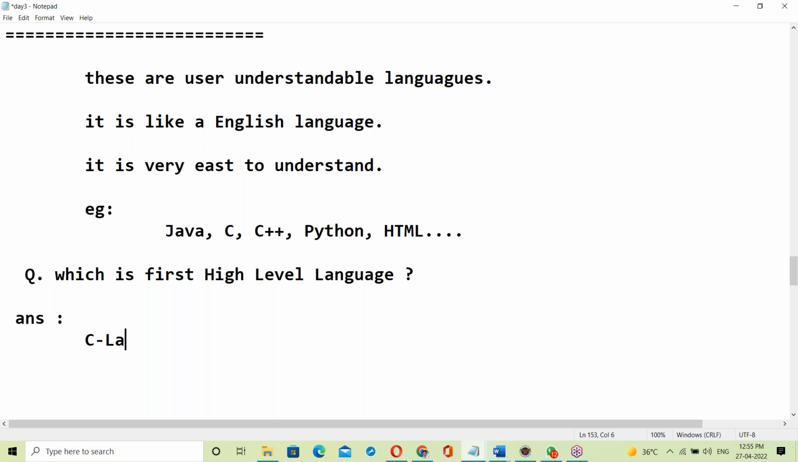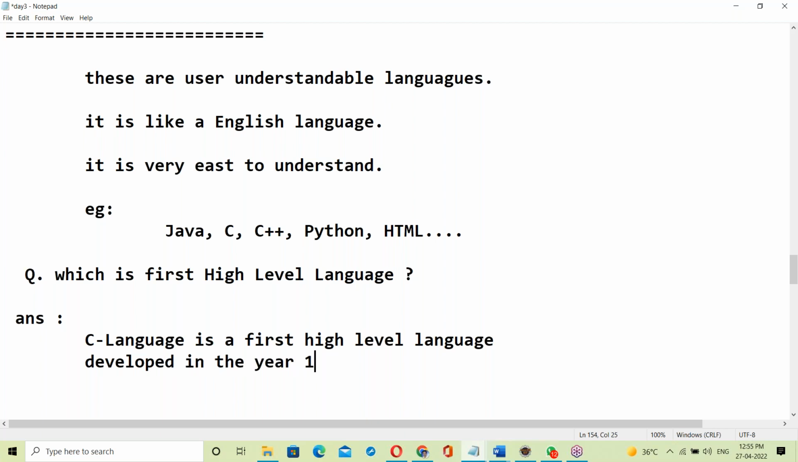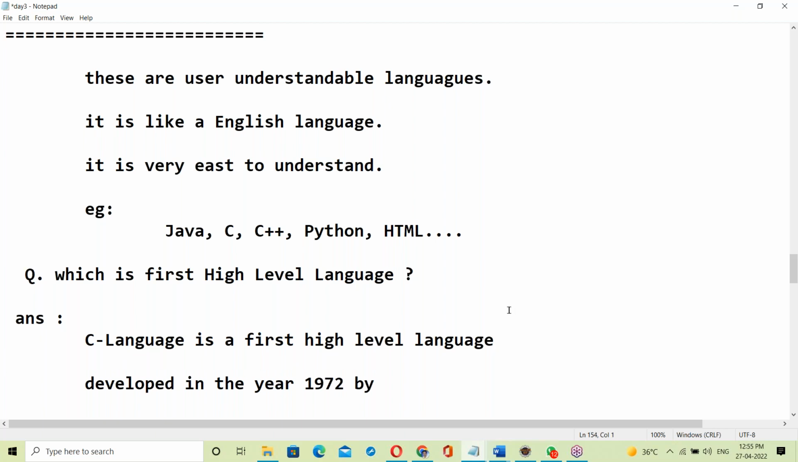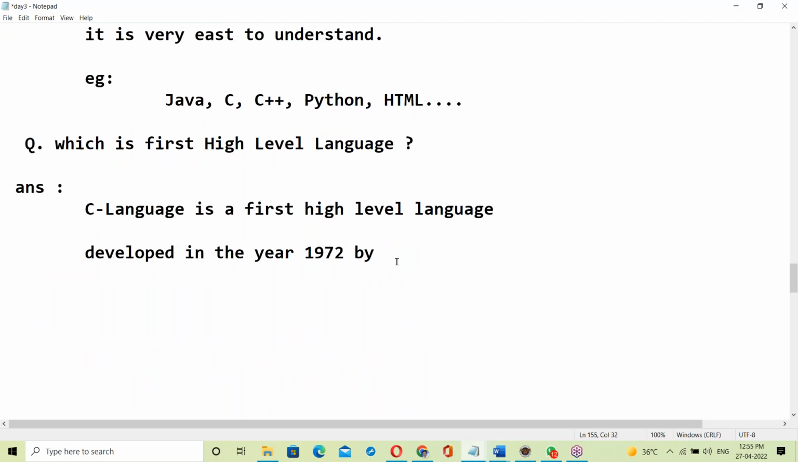Yes, C language. C language is the first high level language, and Pascal came later. C was developed in the year 1972. By whom? Who developed C language?